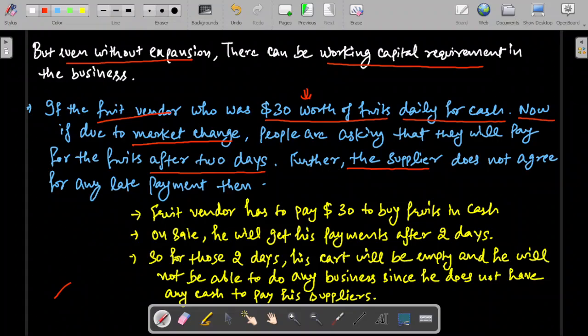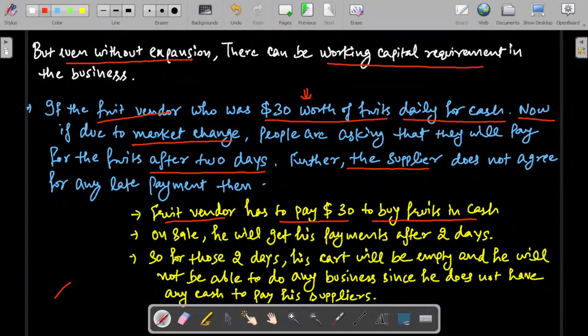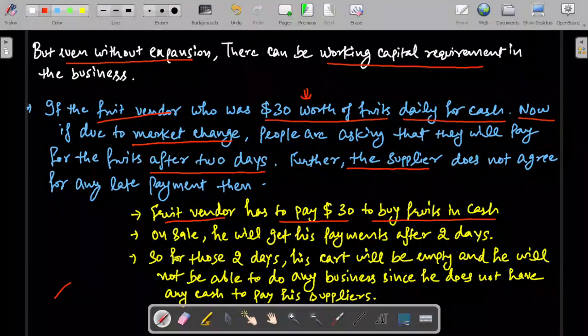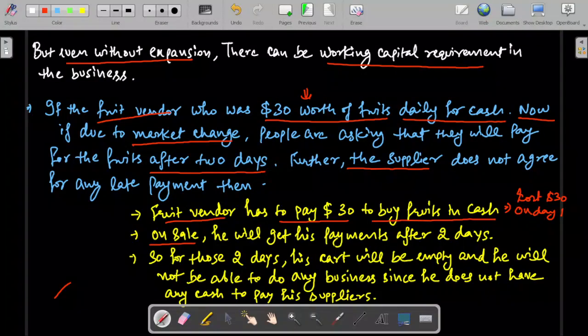How? Now the fruit vendor has to pay $30 to buy fruits in cash to his supplier. Okay, so he has lost $30 here on day one. Now when he sells these fruits, he will get his payment from the customer after 2 days.